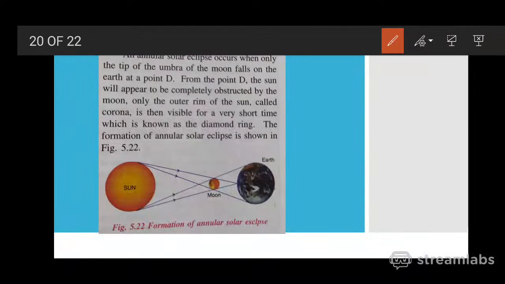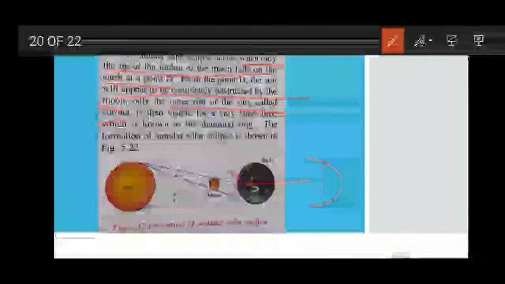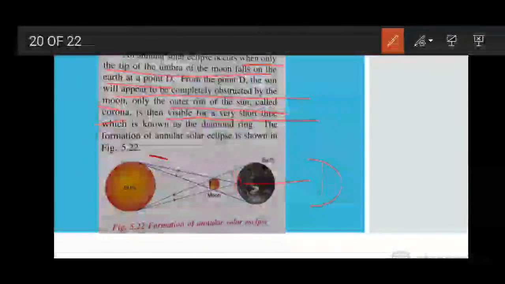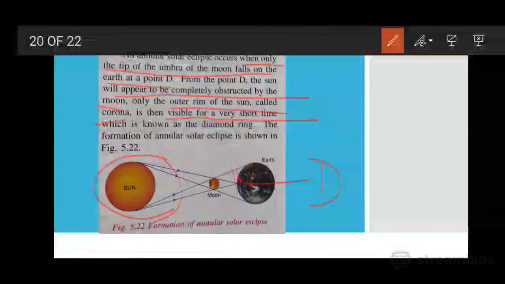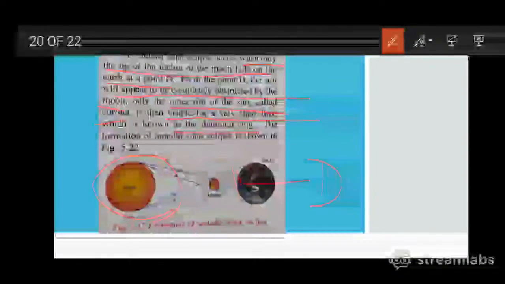An annular solar eclipse occurs when the light falls on the earth at point D. This point is D. From point D, only the outer rim of the sun appears, and this outer rim of the sun is called the corona. It becomes visible only for a very short time, the sun is there and only the corona part appears like a diamond. This is called an annular solar eclipse.